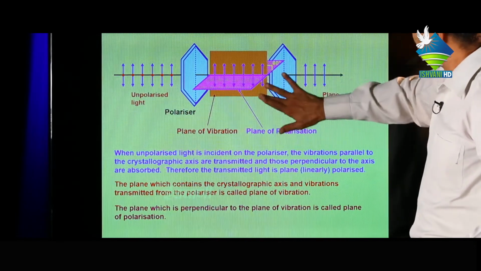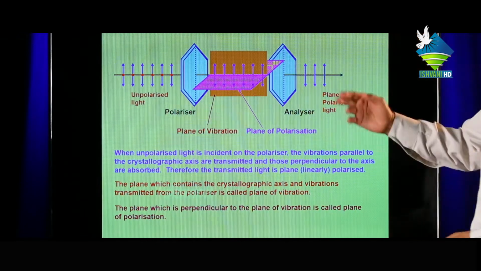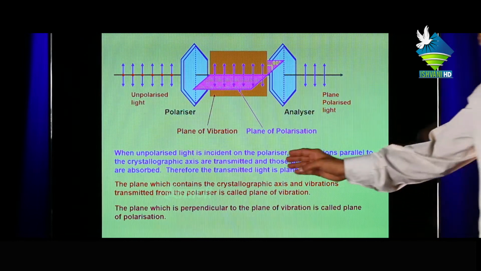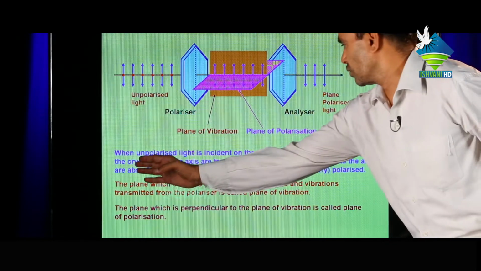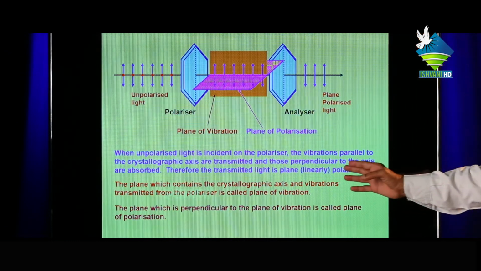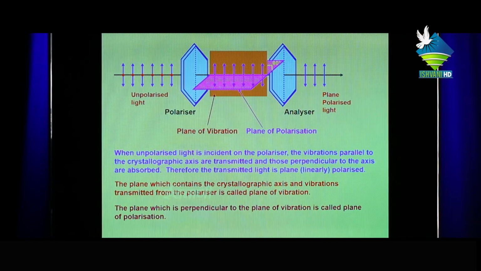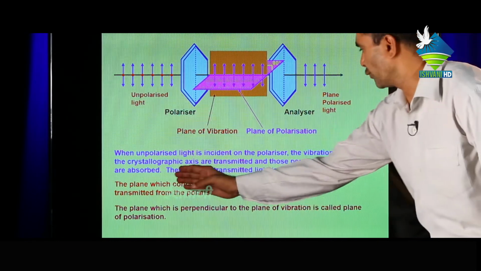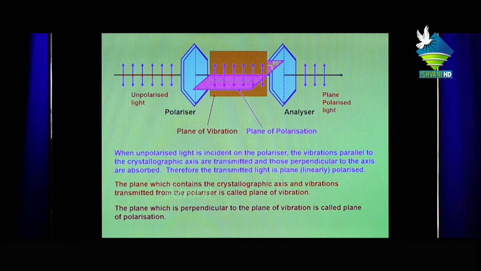This is the vibration parallel to the plane of paper. When unpolarized light is incident on a polarizer, the vibrations parallel to the crystallographic axis are transmitted, and those perpendicular to the axis are absorbed by the tourmaline crystal. Therefore, the transmitted light is plane polarized or linearly polarized.